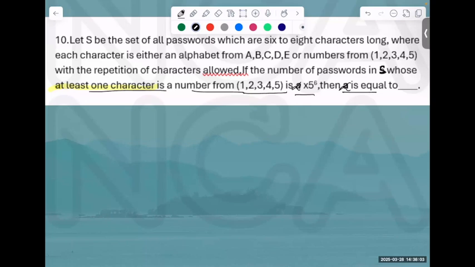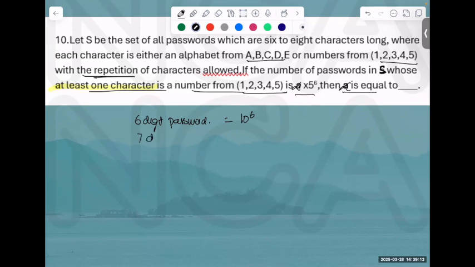What's the number of ways in which we can make 6-digit passwords? With repetition, he says. How many ways to make 6-digit passwords? There are 5 letters and these are 5 digits. Total are 10 ways of filling. 10 raised to 6, 10 times 10 times 10 times. Either I can take A, B, C, D, E, or I can take 1, 2, 3, 4, 5. Is it clear?